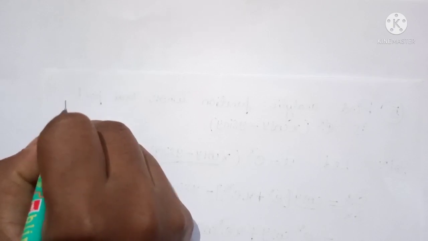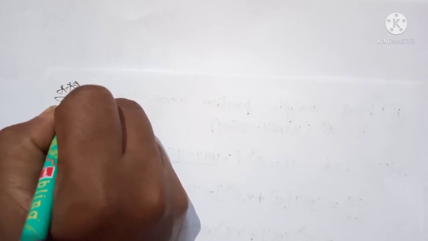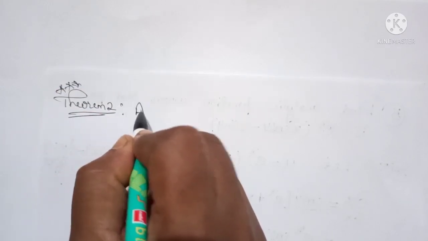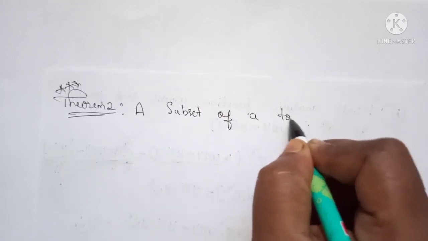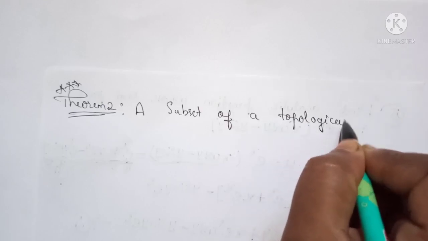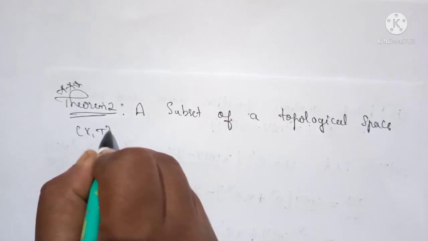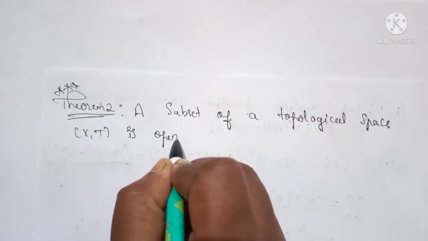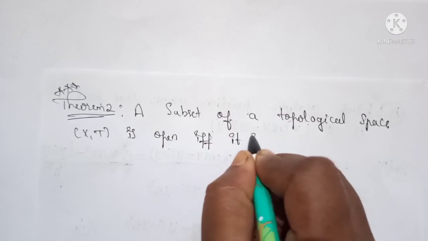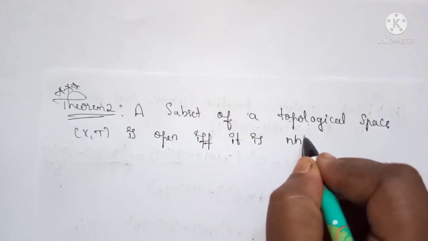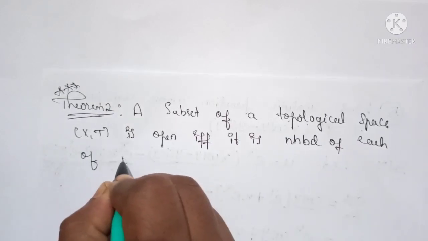Next we have the second theorem, Theorem 2. So this is very important. A subset of a topological space (X, T) is open if and only if it is a neighborhood of each of its points.